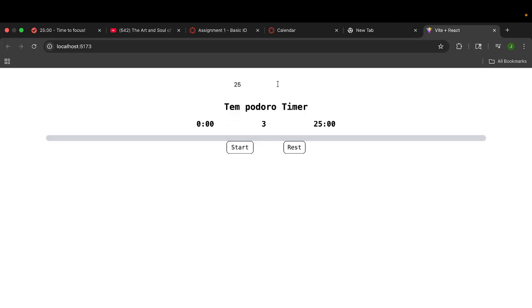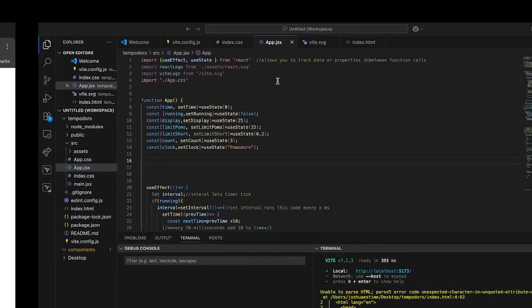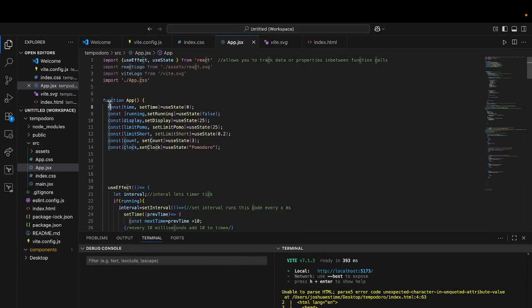So basically, what I did beforehand is I was trying to get it so my timer can switch between the different modes that it was gonna need, and I implemented that by making use of these, I guess, useStates. I'm not entirely sure what these are, but I'm using them, so I think I know what they are. Basically, I set up display, limit pomo for limit pomodoro, and limit short.